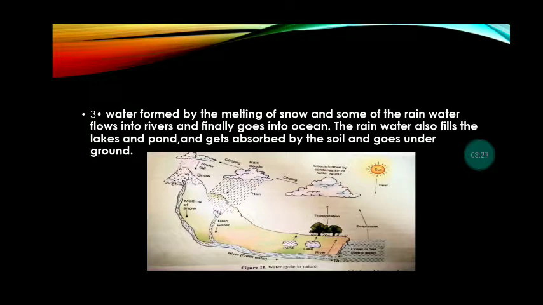So we can easily define condensation, precipitation and evaporation. The first thing is that water gets converted into water vapor by the heat of the sun. That is called evaporation. When the water vapor combines to form a cloud, that is called precipitation. When it reaches the higher altitude, what happens? It meets very cool air, and then the water vapor gets converted into raindrops or snowfall. So this is the phenomenon of the water cycle. Thank you so much.